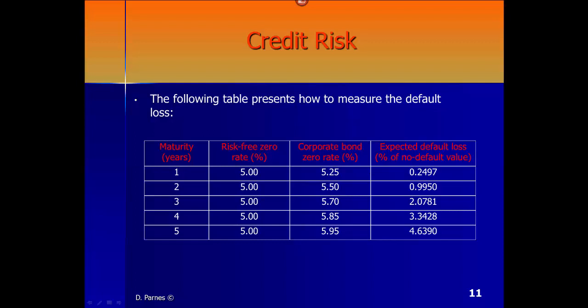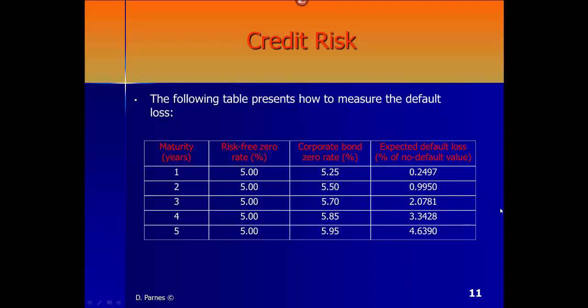So here is an example. The following table presents how to measure the default loss. Okay, let's say we have different maturities starting from 1 year, 2 years, 3 years, 4 years, and 5 years. Risk-free zero rates, those are 5% all the way. Corporate bonds zero rates. And then the gap is simply using those numbers. Let's see how those calculations are taking place. Let's see how we figure out the fourth column, the expected default losses.